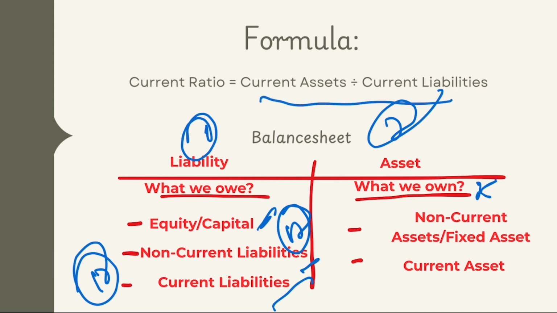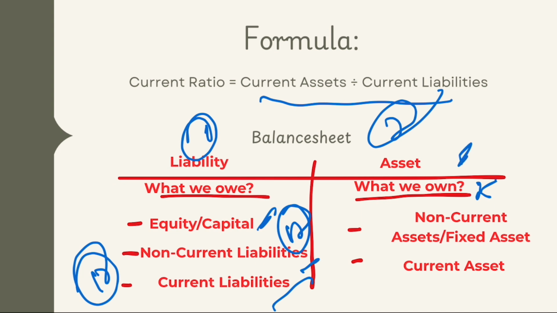Let's take some examples of current assets first. Current assets can be cash or cash equivalents. Here, cash equivalents are RDs and FDs that are maturing within 1 year, and bank balance, your current account balance. Then inventory, and this inventory includes your raw material, work in progress, and finished goods. Receivables, which are also called debtors, short-term loans and advances which are recoverable within 12 months, and prepaid expenses such as insurance premium, advance to contractor or advance rent.